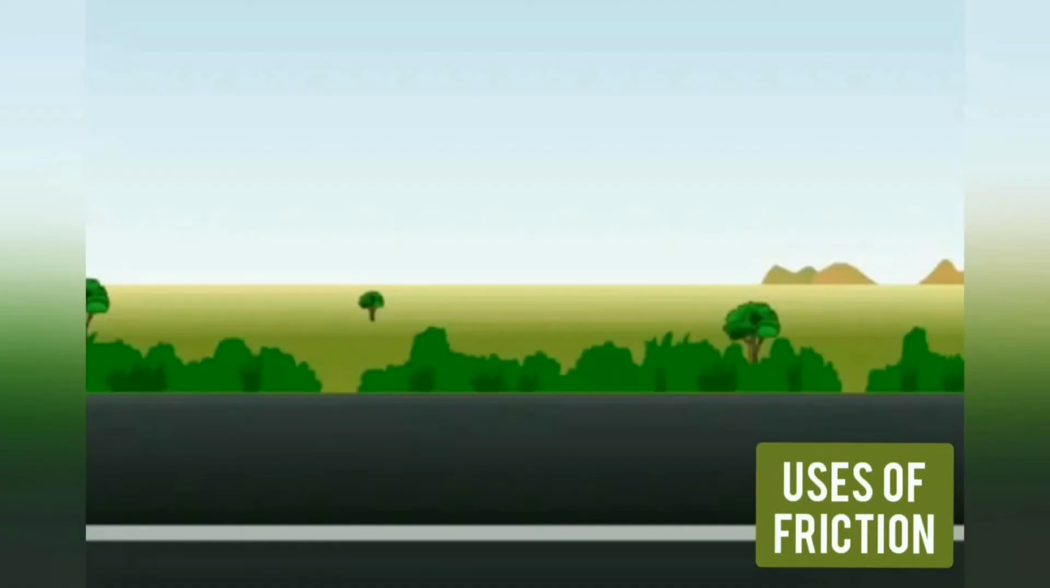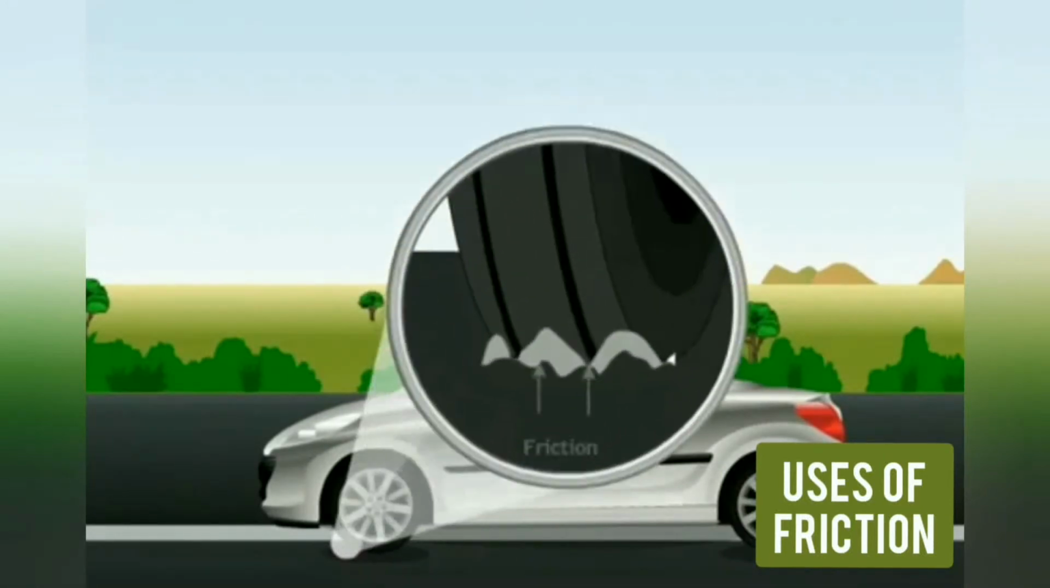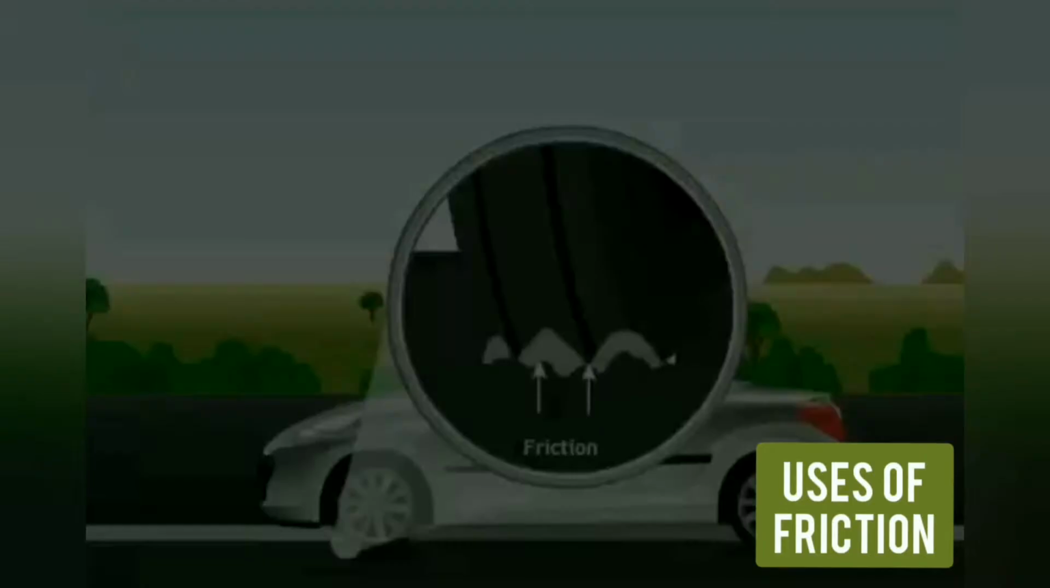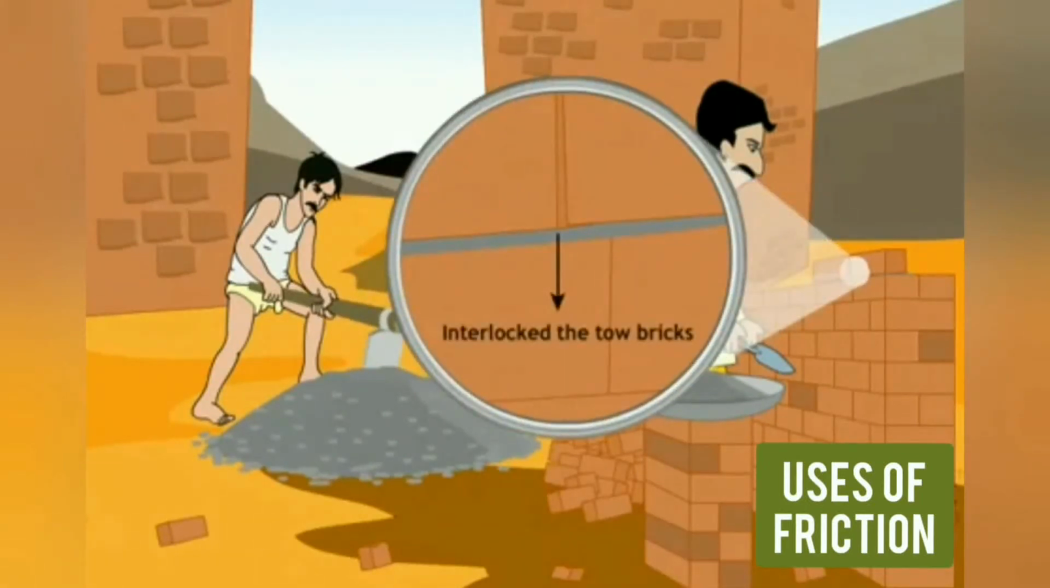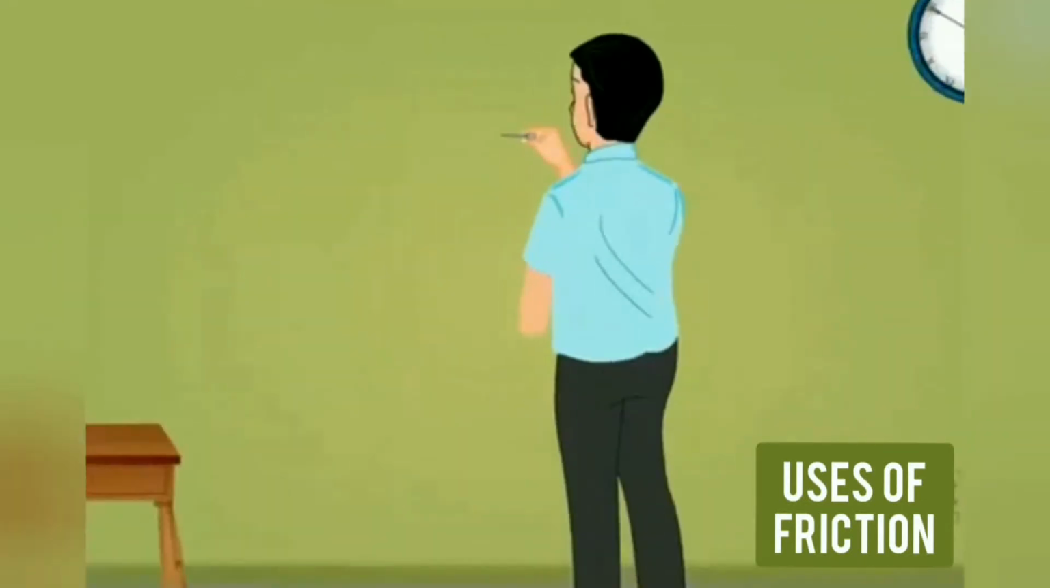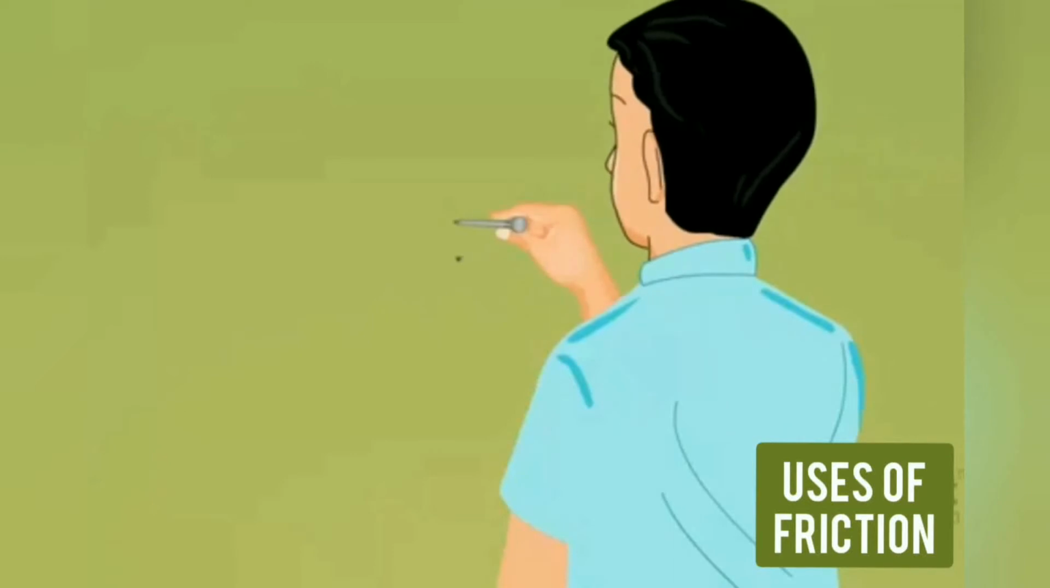Brakes make use of friction to stop the vehicles. Special high friction materials are used for the brakes of automobiles. Buildings are constructed because of the interlocking of rough surfaces with each other. Without friction, buildings cannot be constructed. Friction is also needed to fix a nail on a wall. A nail can't be fixed on a smooth wall.